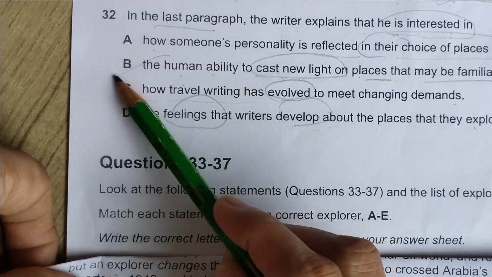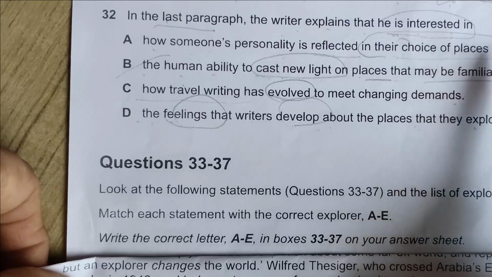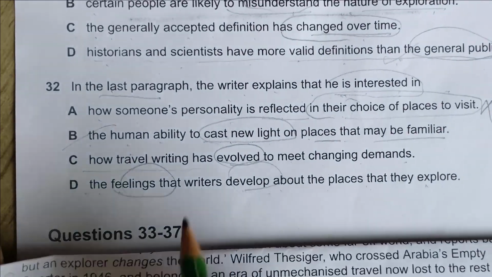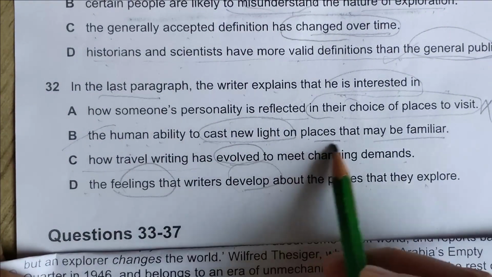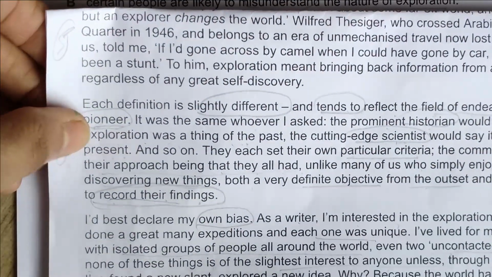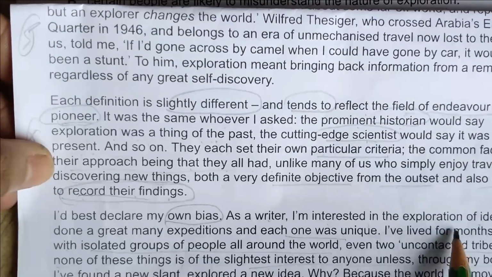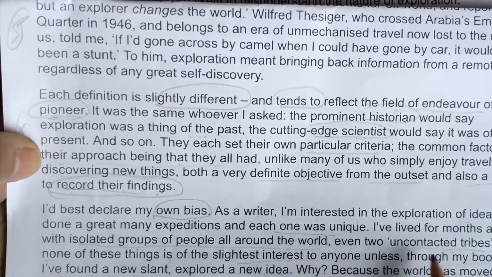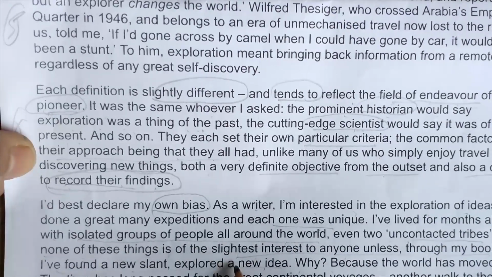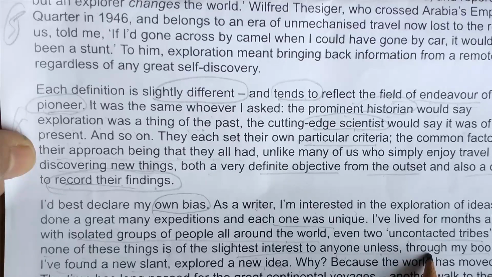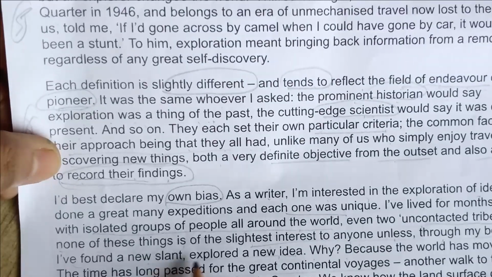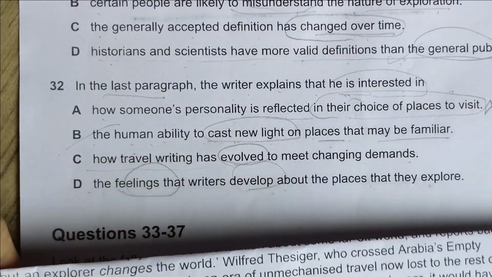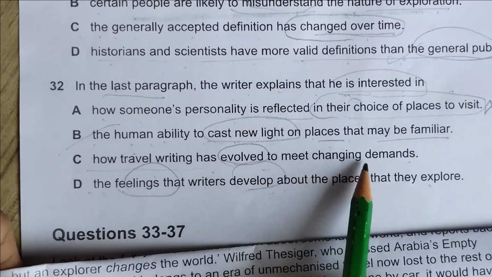The option "how someone's personality is reflected in the choice of places to visit": no, nothing, they have not explained like that. The second one, the human ability to cast new light on places that may be familiar. I am interested in the exploration. Each one was unique. I lived for months, all around the world, even two tribes. But none of these is of the slightest interest to anyone except through my books. I have found a new slant, explored a new idea. The world has moved on. And how travel writing has evolved to meet changing demands.